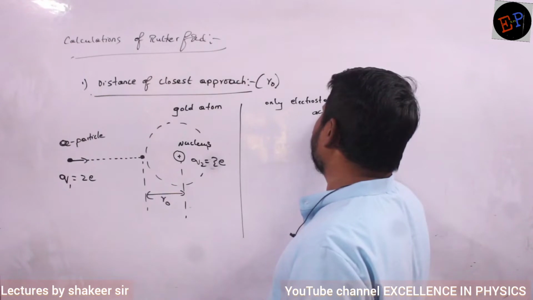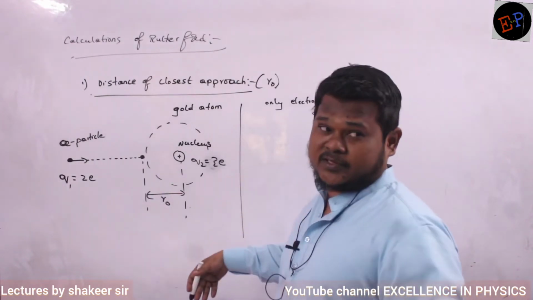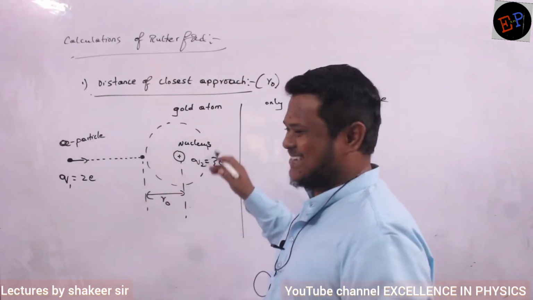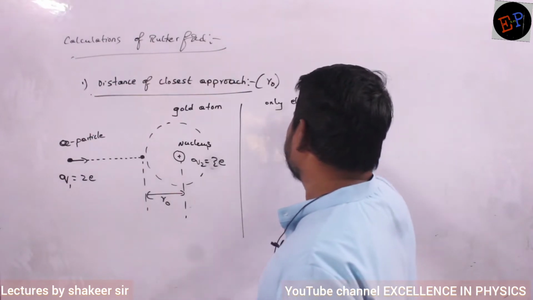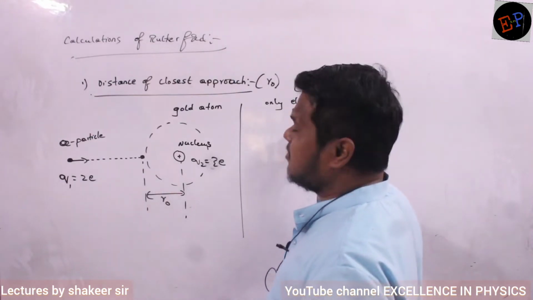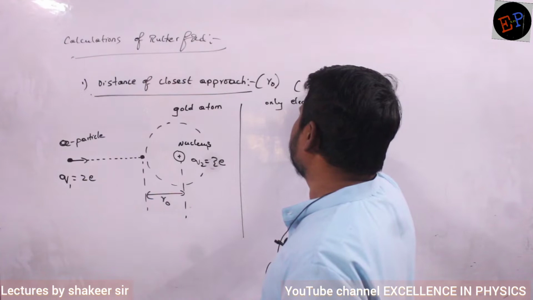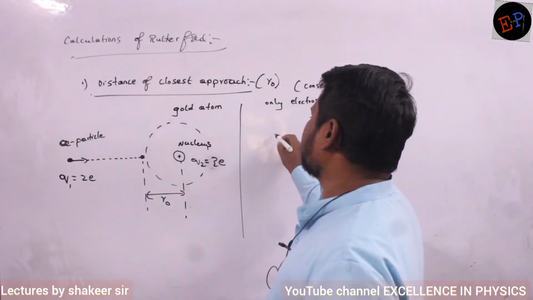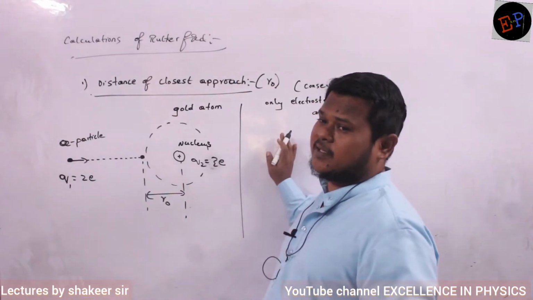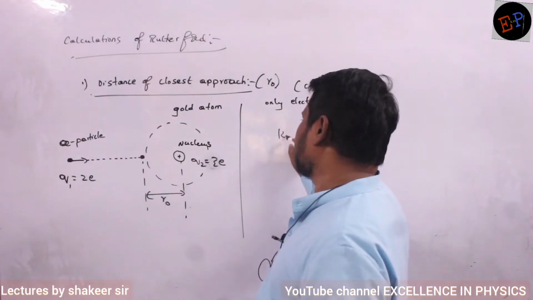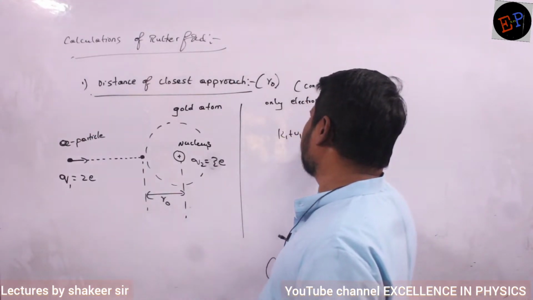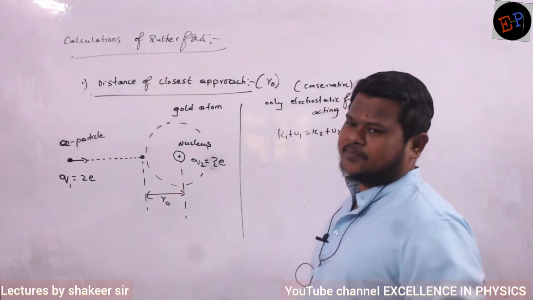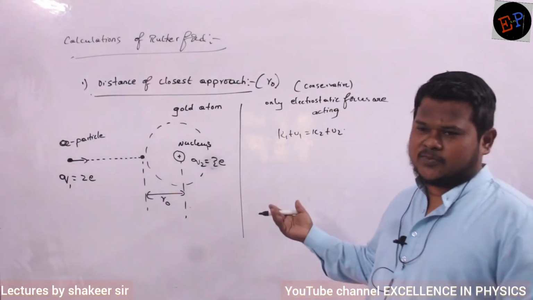He did not do this total calculation. I am doing this calculation, but finally we will go to the same answer. Only electrostatic forces are acting, and electrostatic forces are conservative forces. If only conservative forces are acting, I can use the law of conservation of mechanical energy. So K1 plus U1 is equal to K2 plus U2. This we can do, no? Are you able to understand?